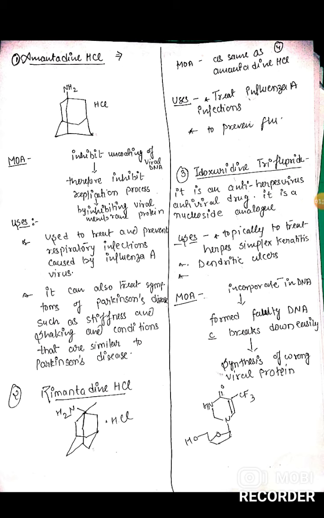Next drug is idoxuridine trifluridine. It is an anti-herpes virus antiviral drug. It is a nucleoside analog used for the treatment of herpes simplex keratitis, dendritic ulcer. Mechanism of action is firstly that it is incorporated in DNA and forms faulty DNA or false DNA which breaks down easily, and synthesis of wrong viral protein that inhibits the virus growth.